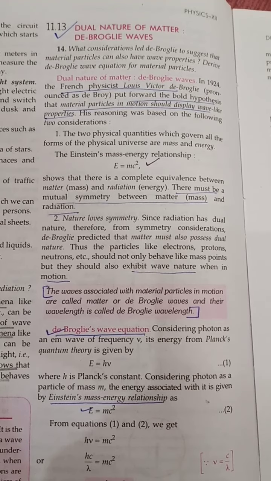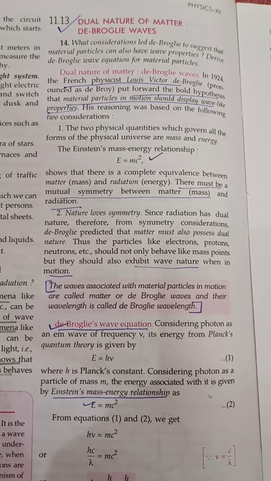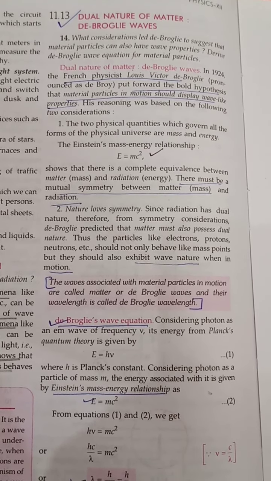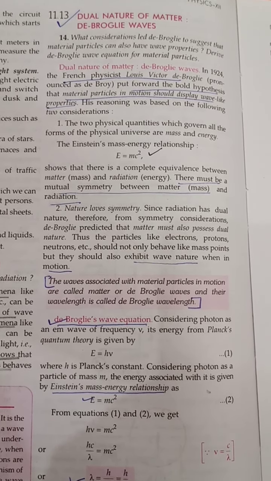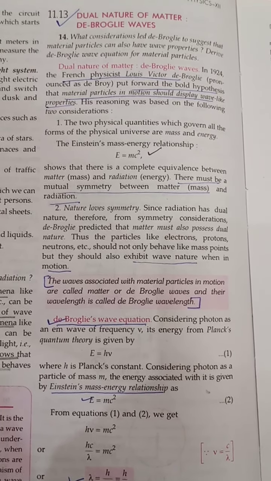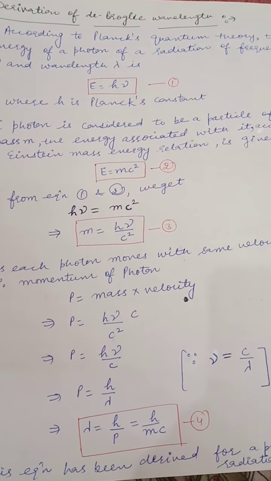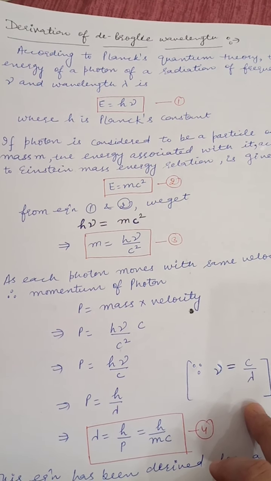So, what is de Broglie wavelength? The waves associated with the material particles, like electrons, protons, neutrons, etc., in motion are called matter waves or de Broglie waves, and the wavelength is called de Broglie wavelength. Next is derivation of de Broglie wavelength.